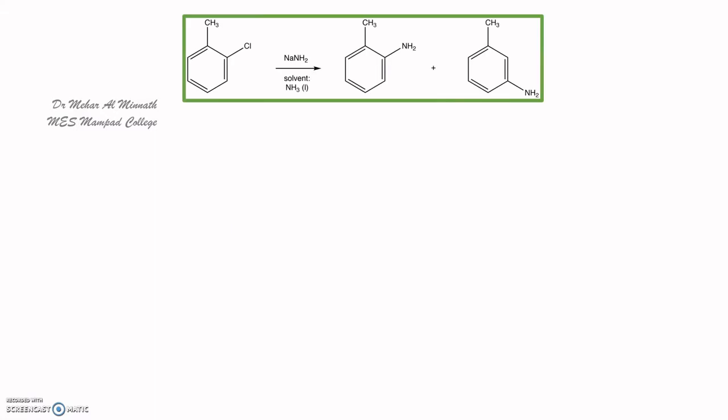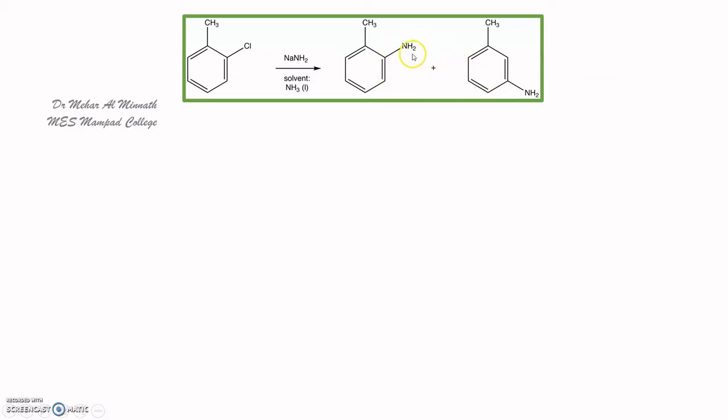Now, an example to understand the mechanism: orthochlorotoluene is treated with sodamide. You are taking a very strong base, sodamide in liquid ammonia, and you get these two products. You get two different regioisomers.